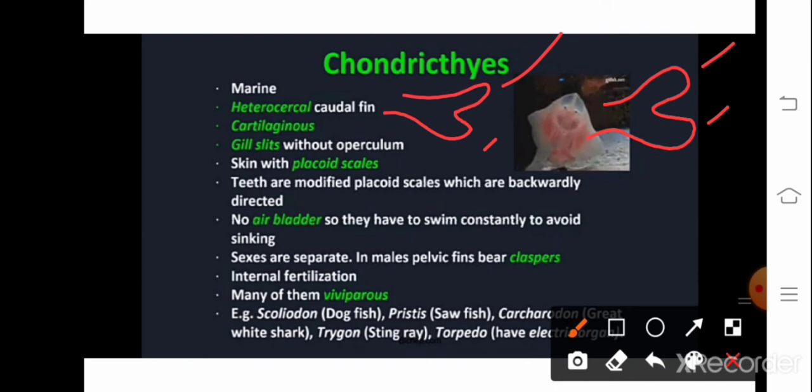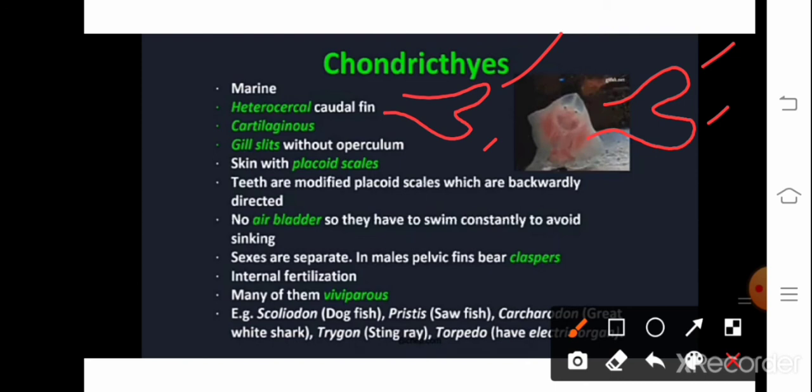Here sexes are separate. In males, pelvic fins bear claspers. So this is how we can distinguish male and female fishes. There will be internal fertilization. Even though they are marine, here internal fertilization takes place, and most of them are viviparous, means they give birth, they don't lay eggs. Clear?